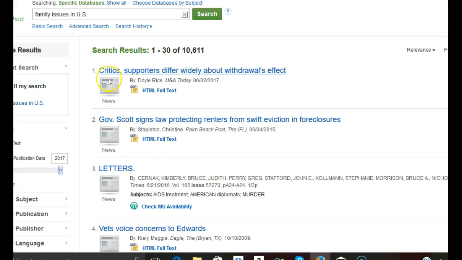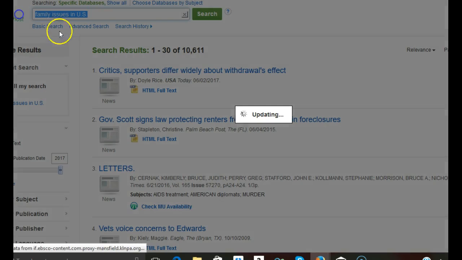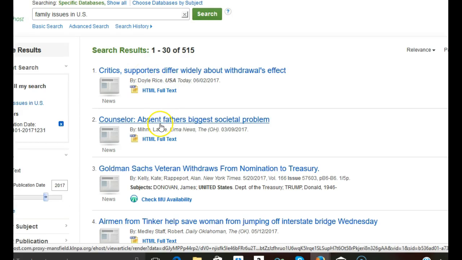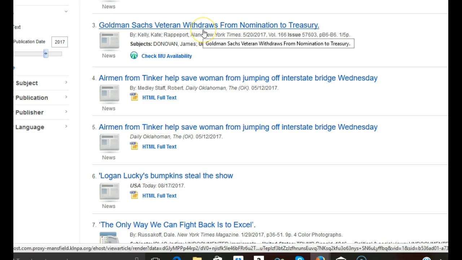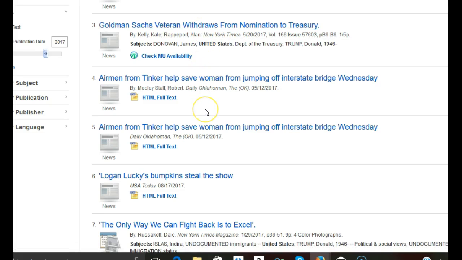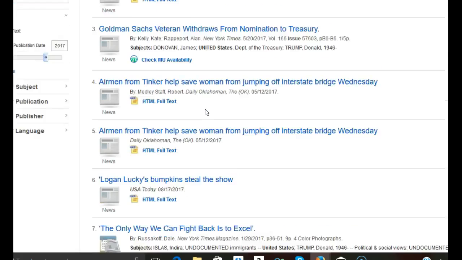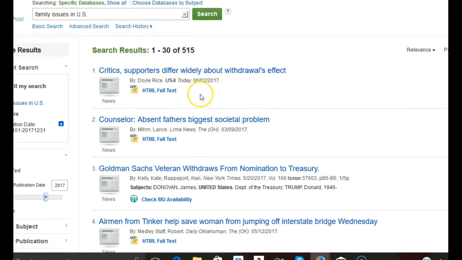And then we can put in more topics. Say we want issues related, there, we have 500 with that available. Say we wanted to find out about divorce. Now you can see these come from multiple papers out there. Here's some from the New York Times. Here's one from Daily Oklahomian. You can find them that way.